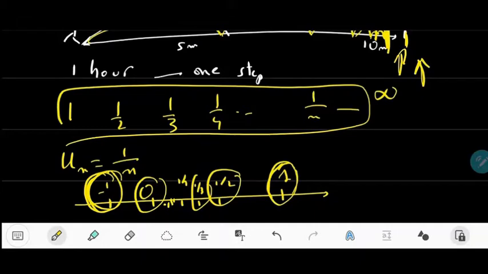I mean, even if you take n very high, your 1 over n will be in here somewhere before 0. So the distance between your number and minus 1 will be always greater than 1. So that's right, you are approaching minus 1, but there is a distance that will always separate you from minus 1. But from 0, it's not the case. From 0, you will approach 0, we say, indefinitely. What does it mean, indefinitely?